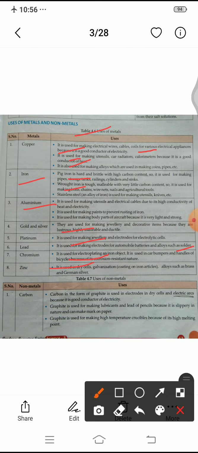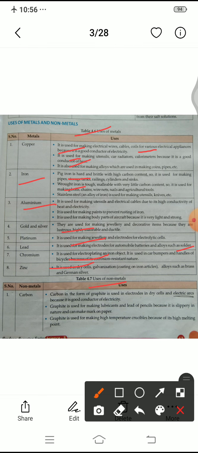Now we will see here on the same page the uses of non-metals also. Non-metal, first number is carbon. Carbon in the form of graphite is used in electrodes, in dry cells and electric arcs because it is a good conductor of electricity. Graphite is used for making lubricants and the lead of pencils because it is slippery in nature.